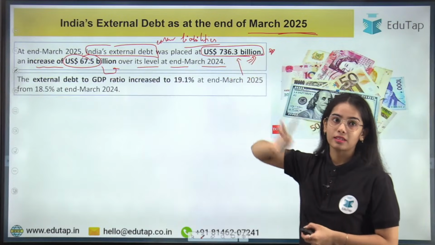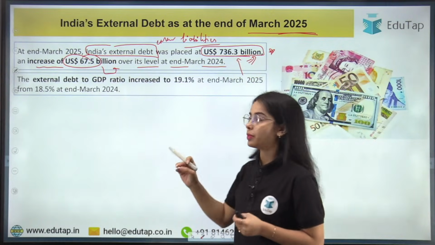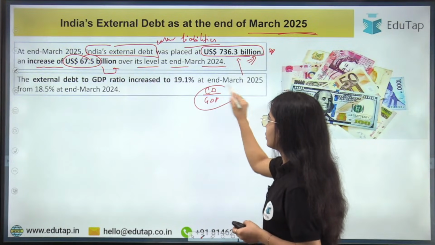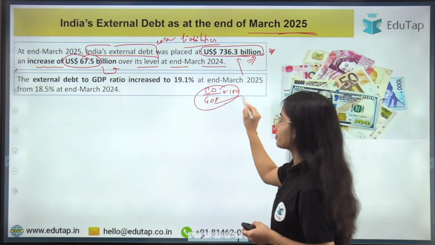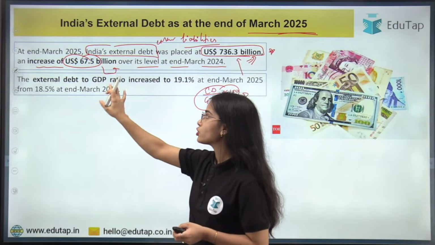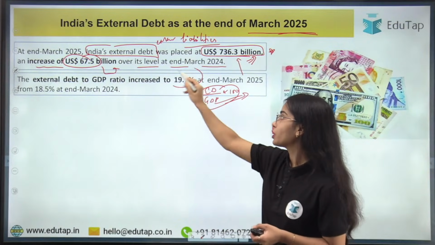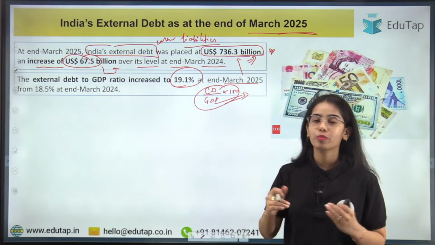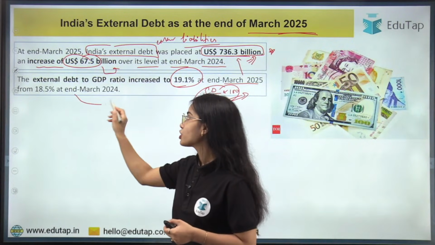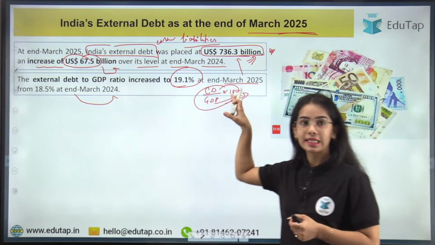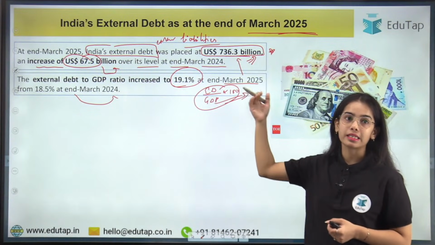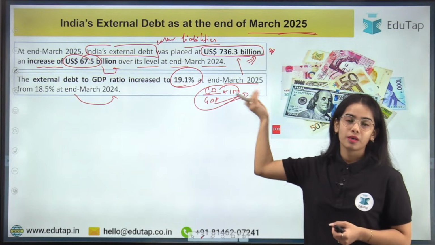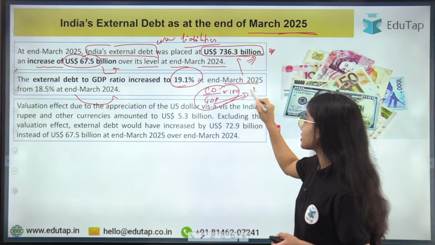Now the external debt to GDP ratio, multiplied by 100 so that it is in percentage form, increased to 19.1% at the end of March 2025 as compared to 18.5% at end March 2024. So you can see that it has increased slightly from 18.5% to 19.1%. This data point is very important.